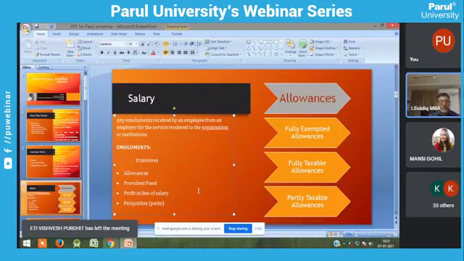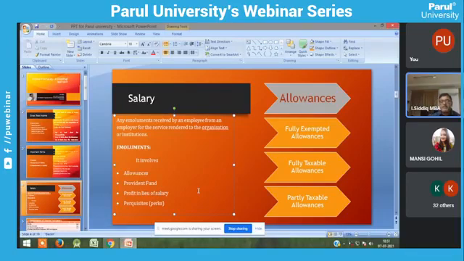For example, take gratuity. You are working in an institution for 5 years. You are eligible to get a gratuity for your loyal services. You are providing loyal services to the particular company, so you are eligible to get gratuity from that particular institution or industry, whatever it may be.